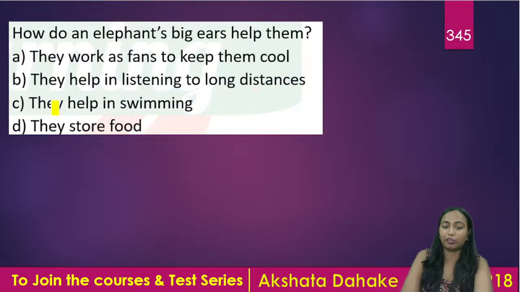Question number 345. How do elephants' big ears help them? Elephants के ears जो होते हैं, they are like giant, they are big as fans, okay? So how do those big ears help the elephant? They work as fans to keep them cool. They help in listening to long distances. They help in swimming, or they store food. What is going to be the correct answer for this question?